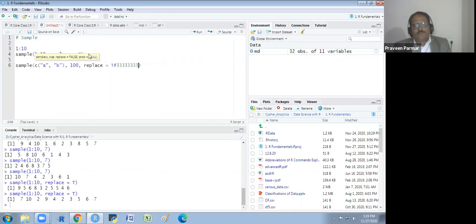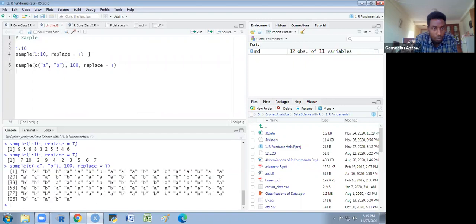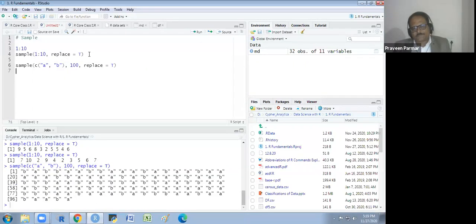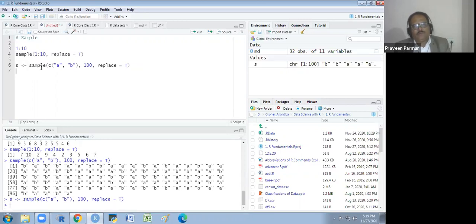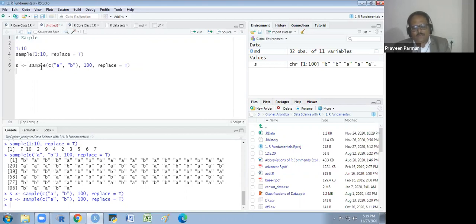If I run this, I will give some name to this. I am giving the name S to this. So it will not run now. I will first run this S, and then I will use the table.